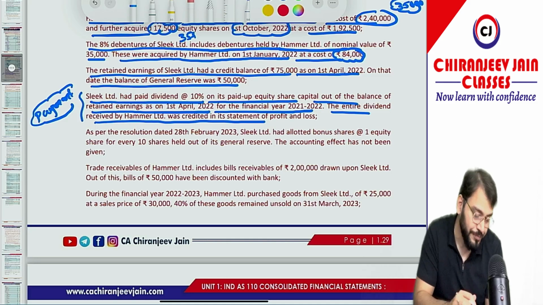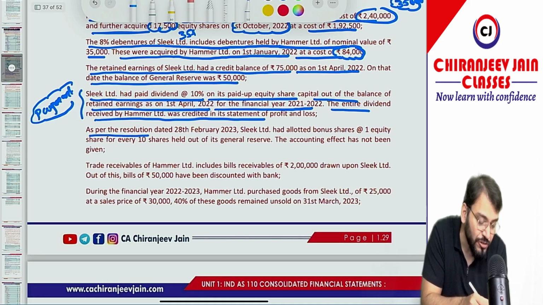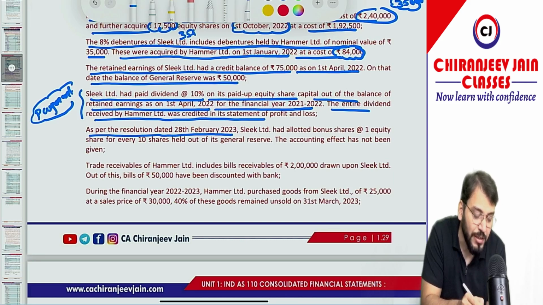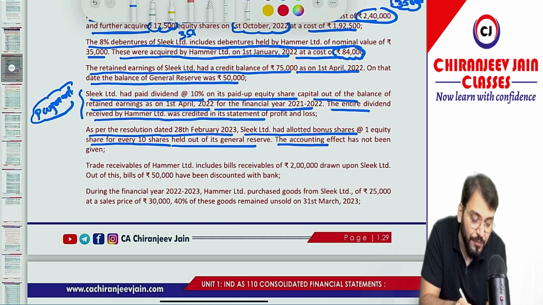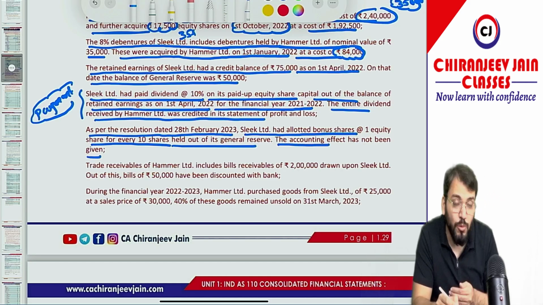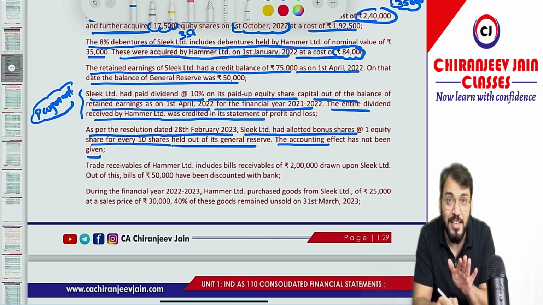As per the resolution dated 28/5/2023, Slick Limited had allotted bonus shares at the rate of 1 equity share for every 10 shares held out of its general reserve. The accounting effect has not been given. That means bonus shares were declared by Slick Limited on 28/5/2023, but till now no journal entry of bonus shares has been done.